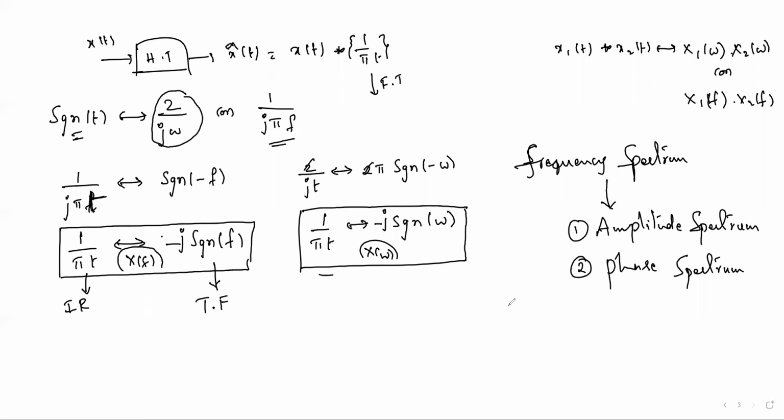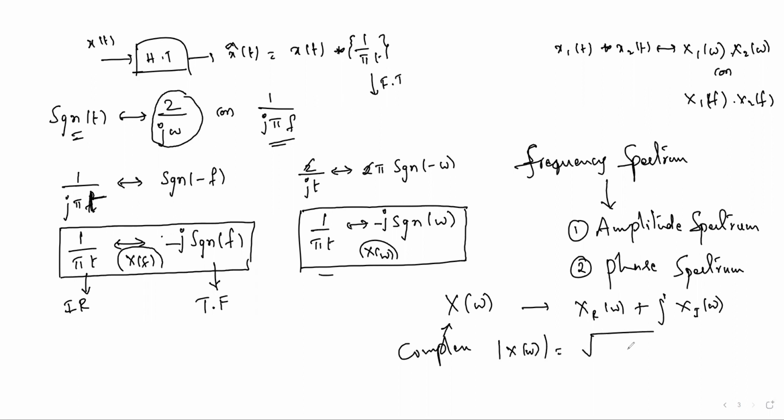Here, for the amplitude spectrum, if x of omega is a frequency domain function, assume this is a complex function. We can write it as the real part of x of omega plus j times the imaginary part of x of omega. The magnitude of this complex function is the square root of the real part squared plus the imaginary part squared, a function of omega.